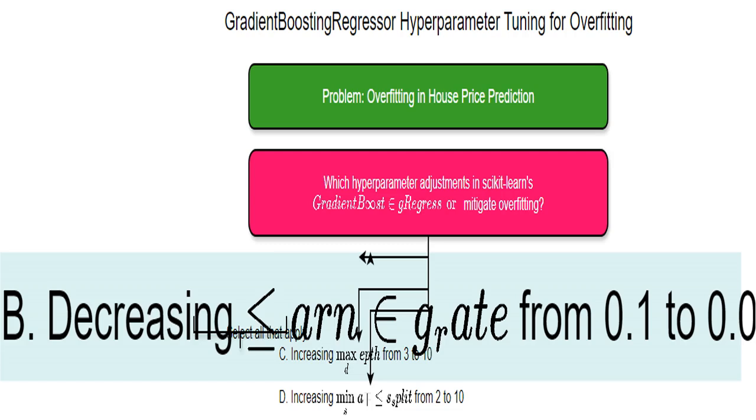You need to carefully select settings, hyperparameters, within Sklearn's gradient boosting regressor to prevent overfitting. I'll explore each adjustment and determine which ones will improve my model's ability to generalize to new data. I'll lower the learning rate. Think of this as making each tree's contribution smaller. A lower rate creates a gentler learning process, reducing the chances of the model overreacting to minor details and noise in the data.